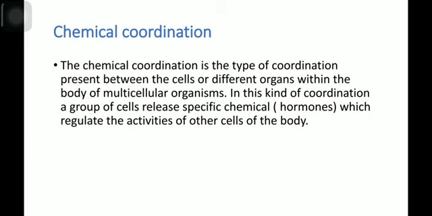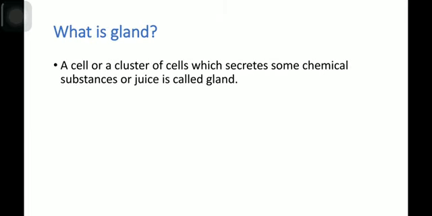From this definition, we can understand that some chemical substances known as hormones are responsible for regulating the activities of the other cells of the body, or the various physiological activities of the human body. To understand hormones clearly, you should have some idea regarding glands. What is a gland? A cell or a cluster of cells which secrete some chemical substance or juice is called a gland.